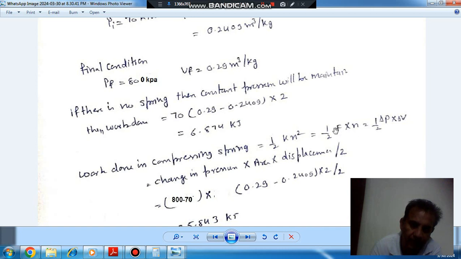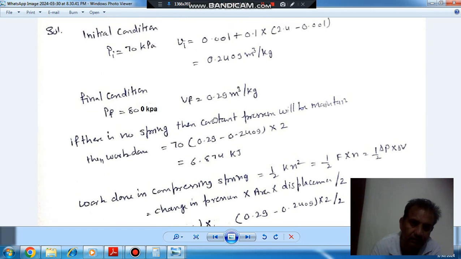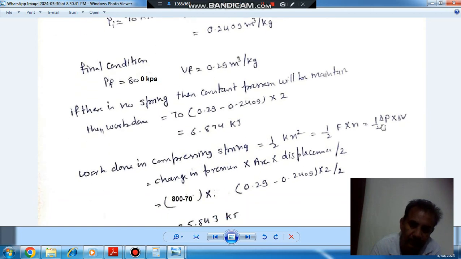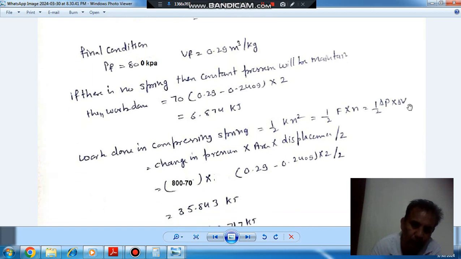And this force F is due to the change in pressure, as initial pressure was 70 kPa and final pressure is 800 kPa. So change in pressure into area is the force, and if we multiply by x, it will be change in volume. So we can say it is change in pressure into change in total volume.